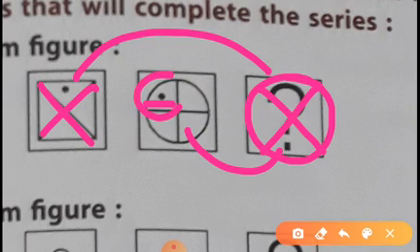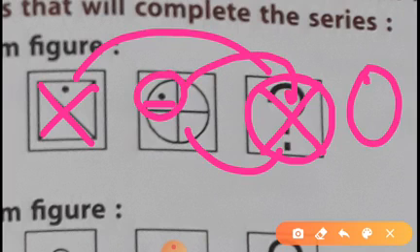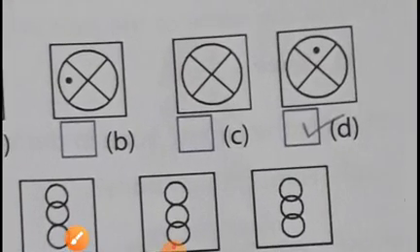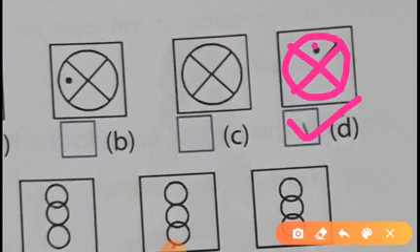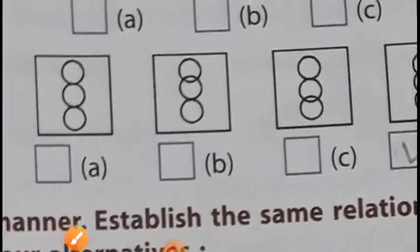This dot is in this place, so we have to put the dot in this place. Okay children, so this is our next figure. Let's see the answer. The answer is the same, as I already explained here: circle, then the cross lines and this dot. Now let's see the next picture.